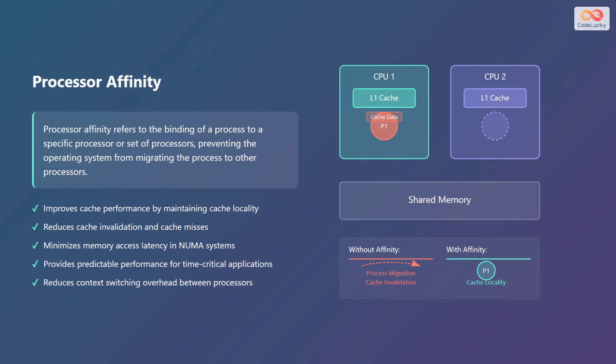Let's move on to processor affinity. Processor affinity refers to the binding of a process to a specific processor or set of processors, preventing the operating system from migrating the process to other processors. The benefits of processor affinity are that it improves cache performance by maintaining cache locality, reduces cache invalidation and cache misses, minimizes memory access latency in NUMA systems, provides predictable performance for time-critical applications, and reduces context switching overhead between processors.